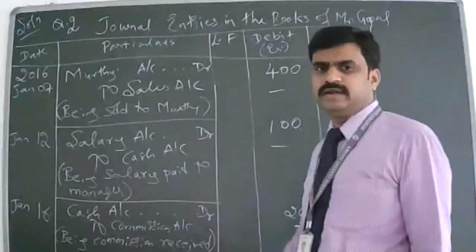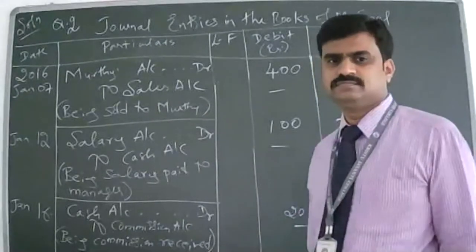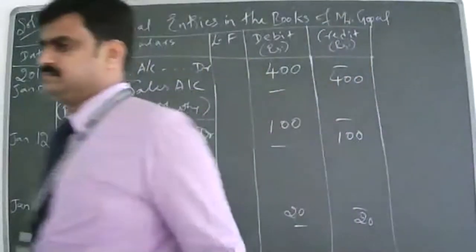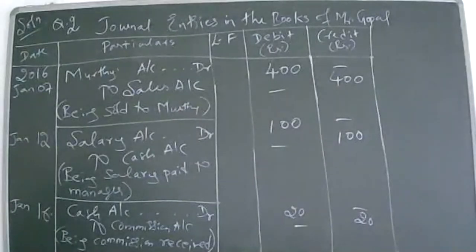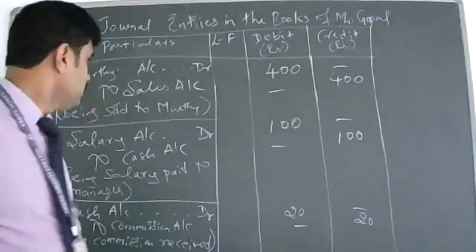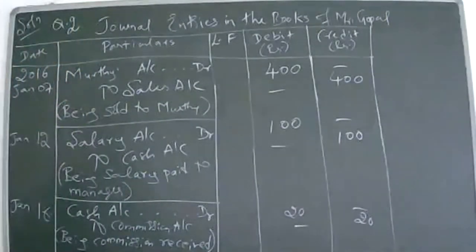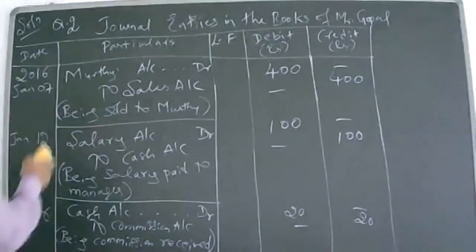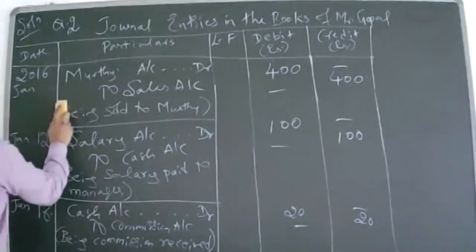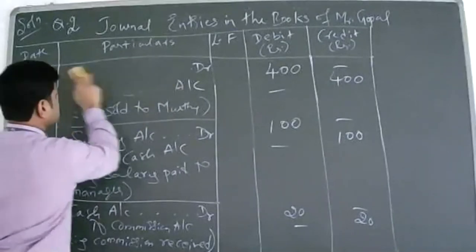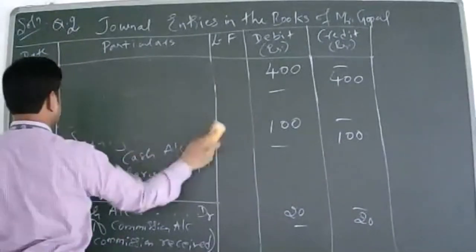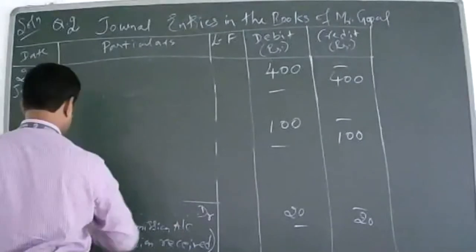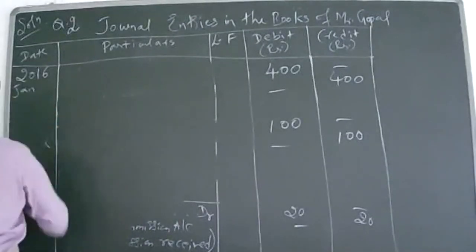Any student has any doubt regarding this transaction? Yes or no? No, sir. Go to the last one. Somebody read the last transaction. Bought goods from Kamath for cash, rupees 500, on January 31st.